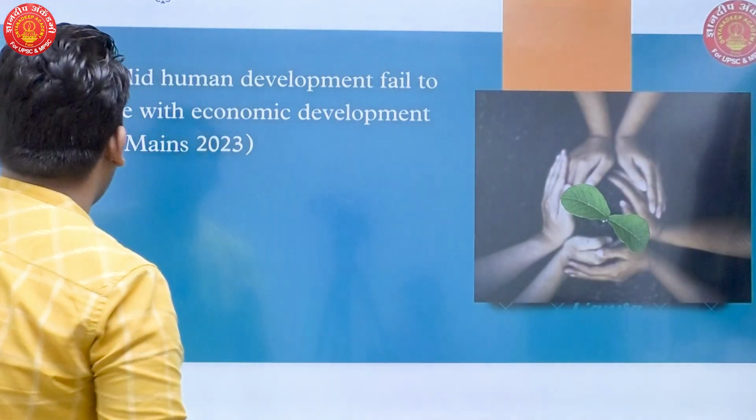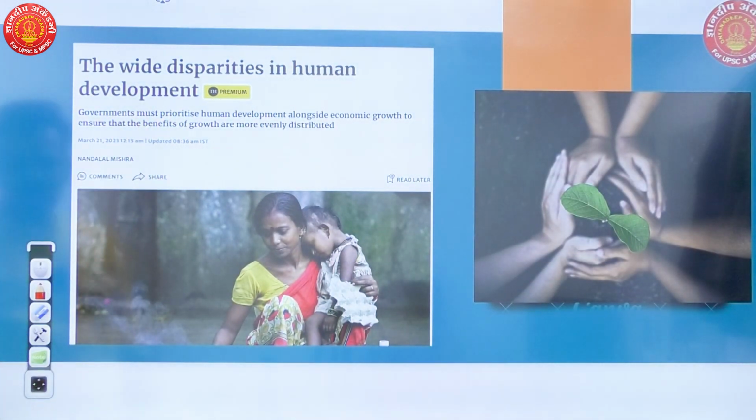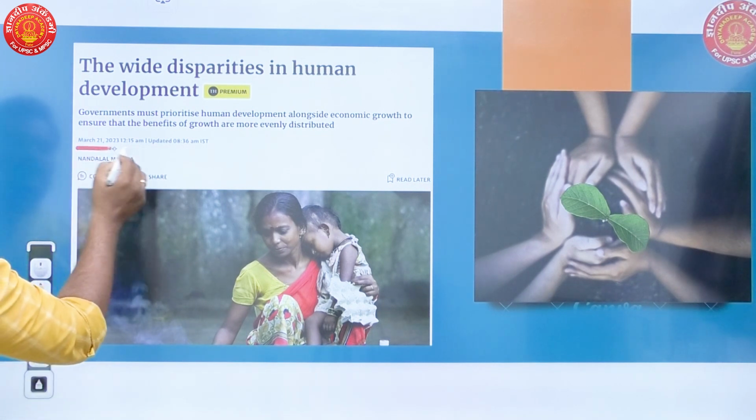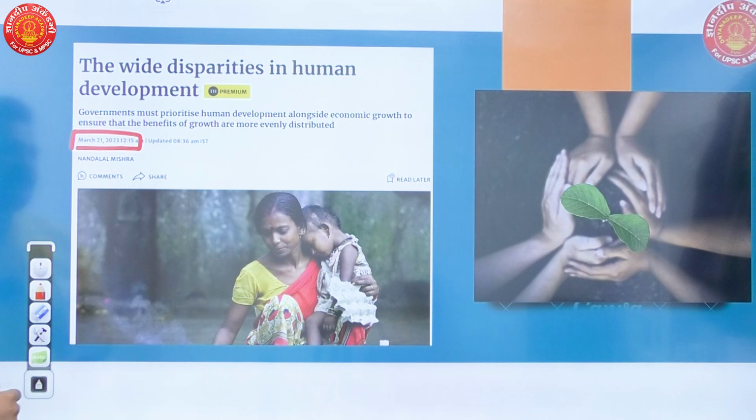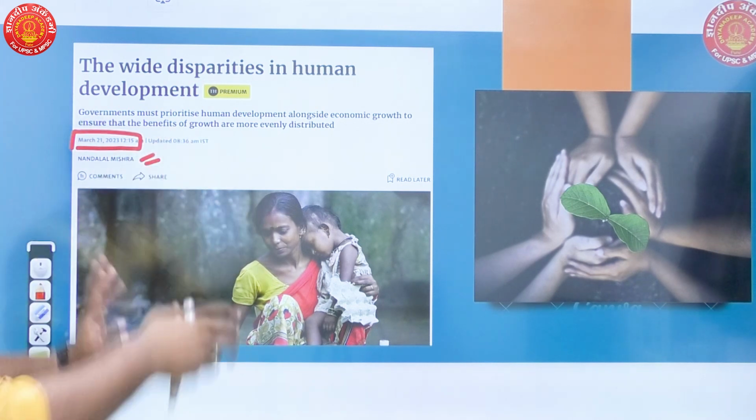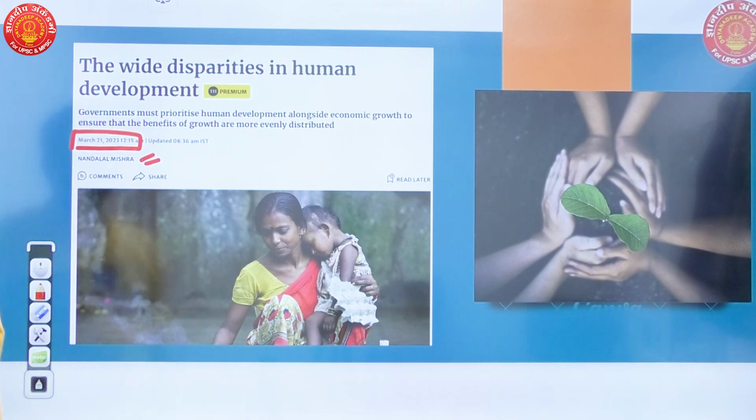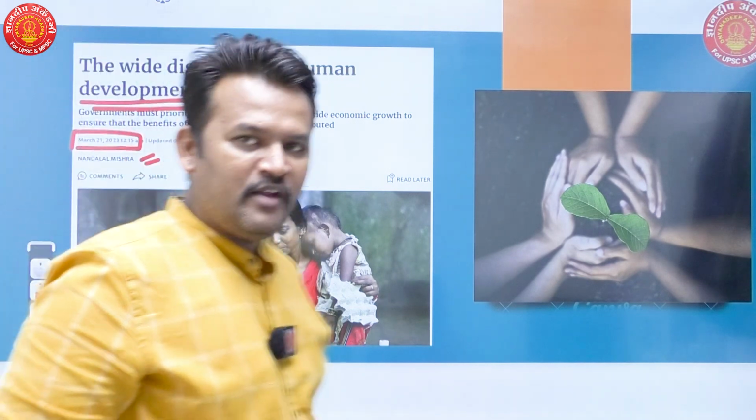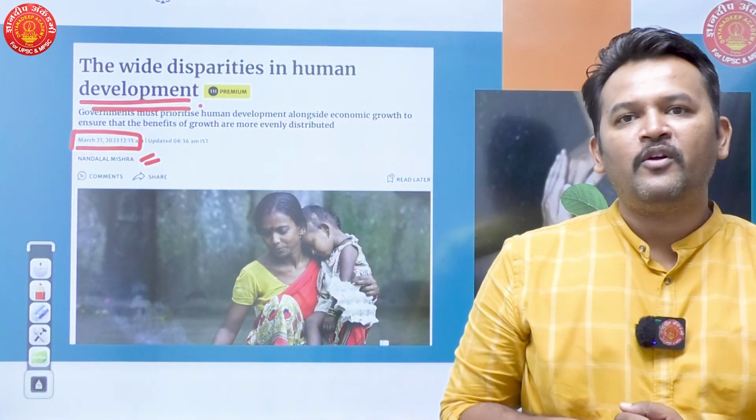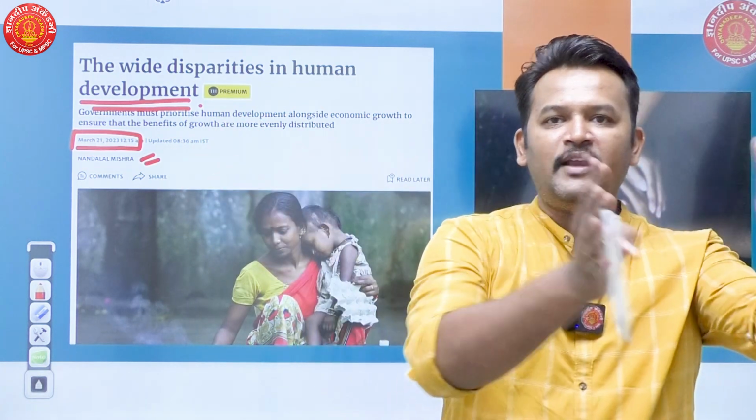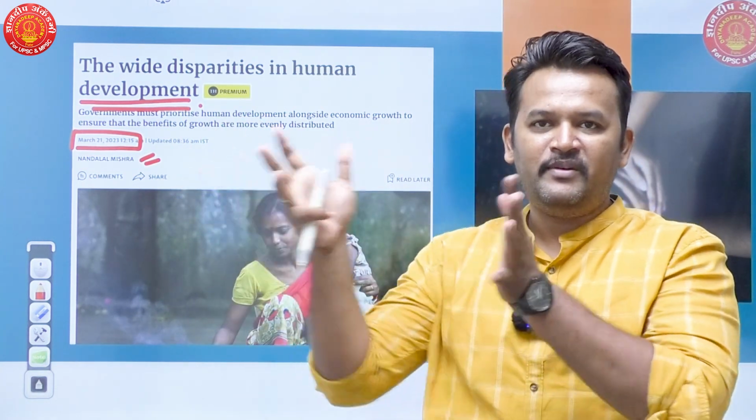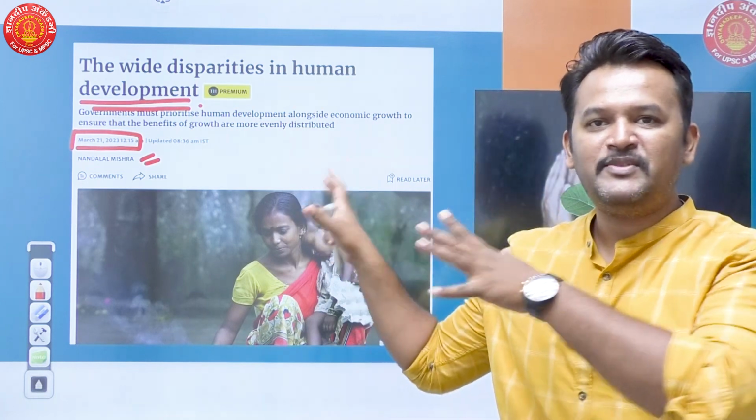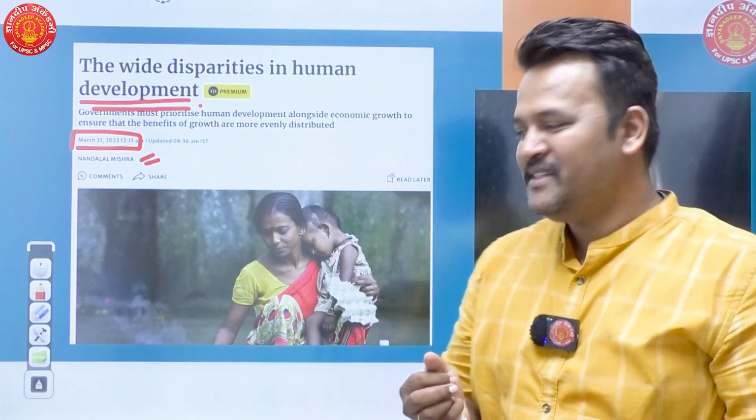Going back to the topic, when we consider the locus of the question, this particular question is from a Hindu article. Here we can see the date as well, 21st March 2023. So they have picked this question from the Hindu article, which is about the wide disparities in human development. The article focuses on human development and also mentions economic development. From this article, they have designed this question. So this will act as a reference point for your future studies.